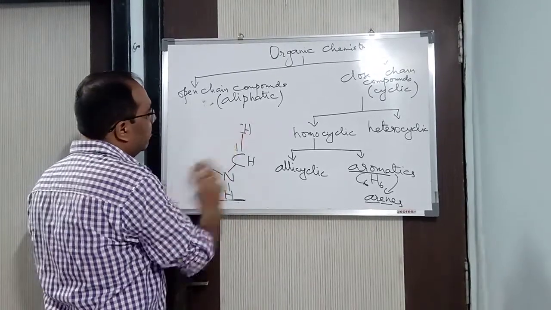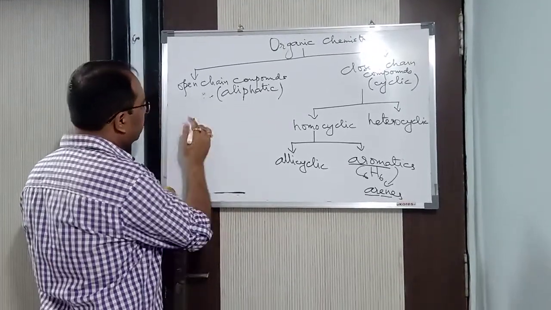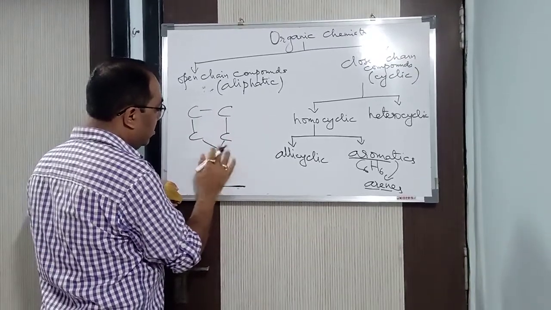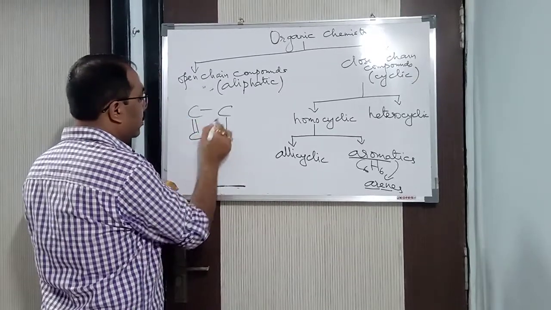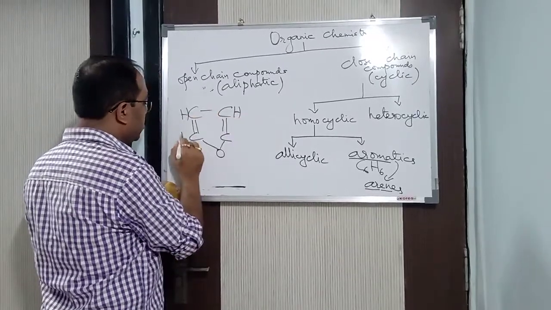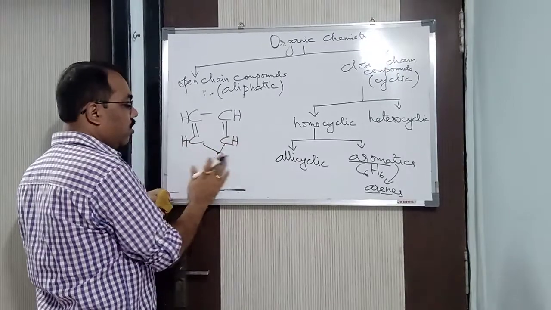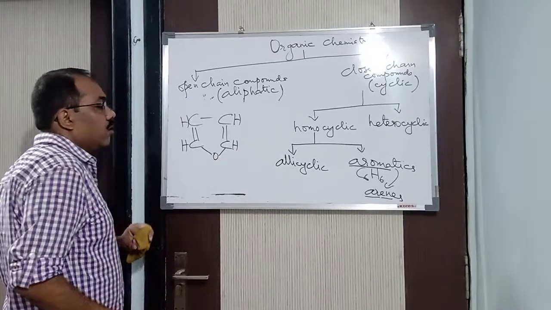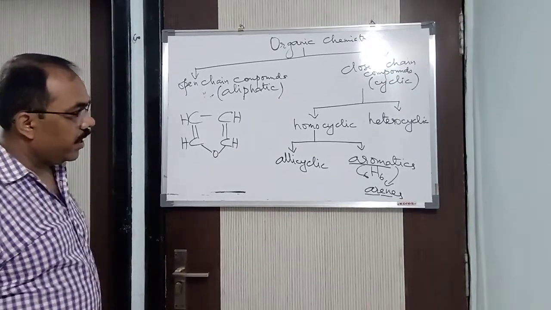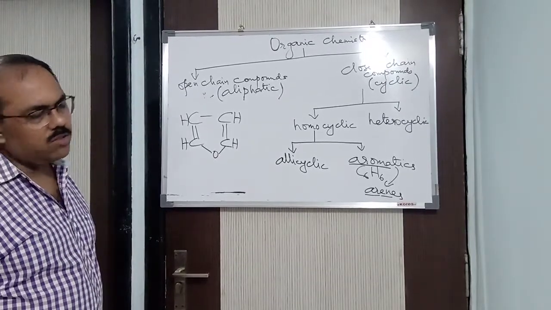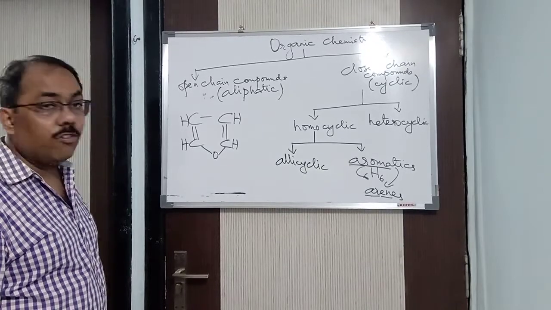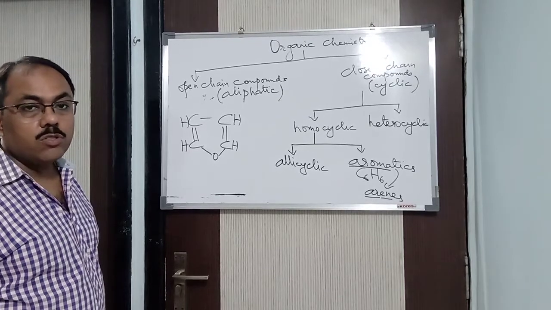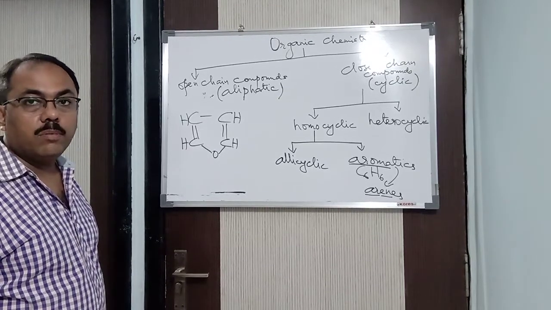Now, similarly, we can have another ring with H, H, H, H. See here, oxygen is there. Let me write properly. Here oxygen is there. See, this is also another heterocyclic compound. In this, we can have many. Don't think only 4 carbon atoms will be there. We can have 5 carbon atoms also, and 6 carbon atoms also.